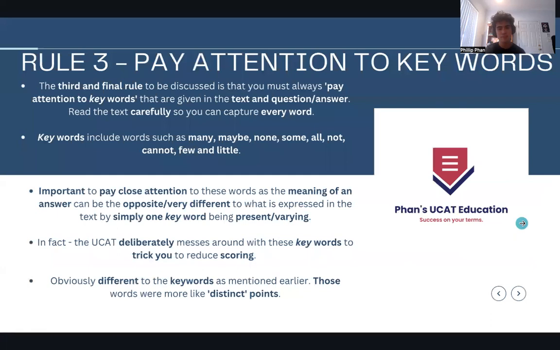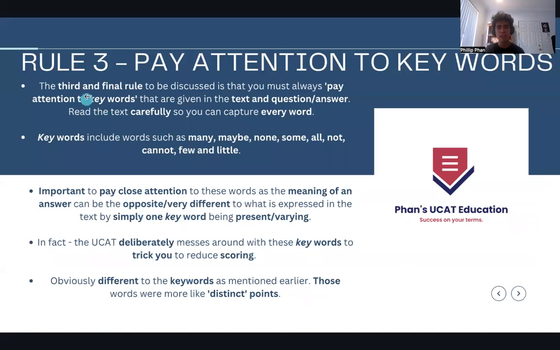But anyways, the third rule is a very, very important rule as well. I use the same sort of phrase, keywords, here, so I'm going to be very careful, because I actually mean something different when I say this, and I'm trying to delineate that by splitting up keywords into key and words. So the third rule is to pay attention to key words, okay?